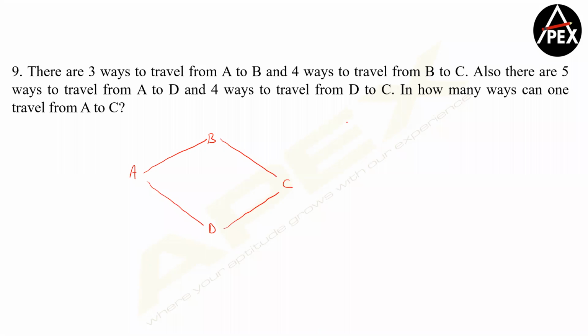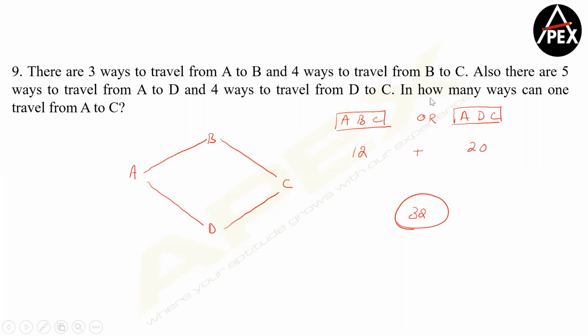So now let's first look at it. What will happen now? Understand it. Suppose I'm naming A, B, C. So can I say either I can go via A, B, C, or I can go via A, D, C? Is this point clear? So A, B, C I have 12 ways. A, D, C I have 20 ways. So can I say I can actually go in how many ways? 32 ways. Doubts, please? I hardly had a few correct answers.